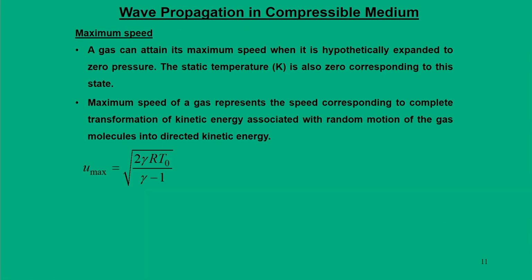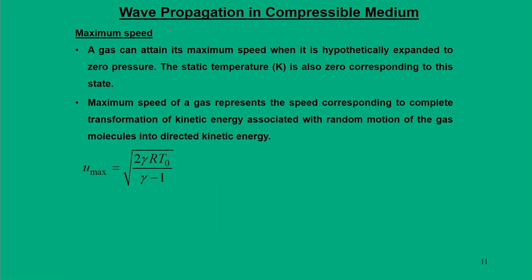Now, in a given flow field, when a given flow field is defined by its velocity u, what is the maximum speed it can attain? This we call the maximum speed, that is u max. A gas can attain a maximum speed when it is hypothetically expanded to 0 pressure. At 0 pressure, the static temperature is also 0, that is 0 Kelvin corresponding to this state.